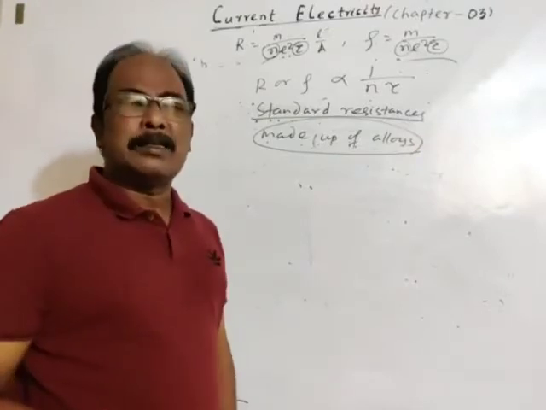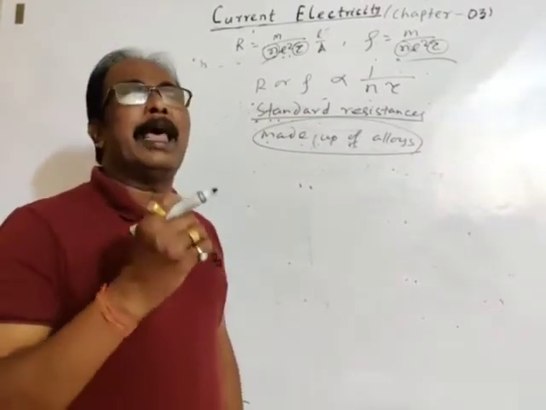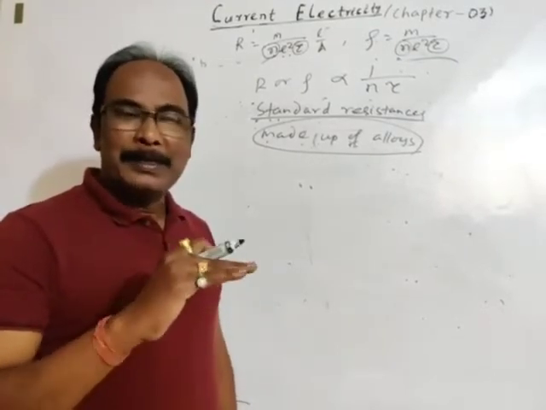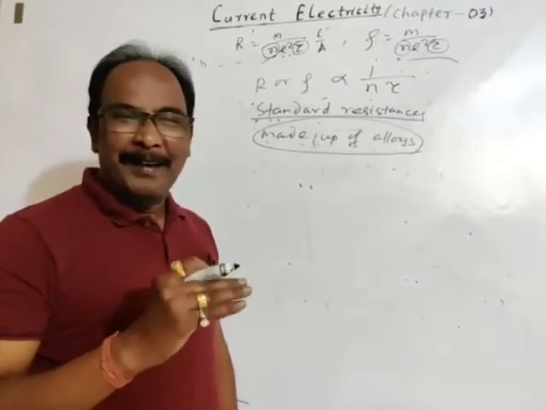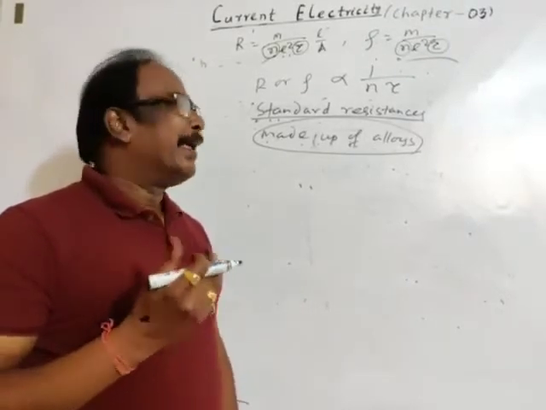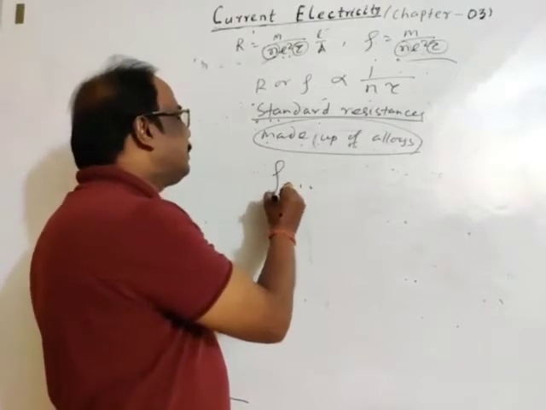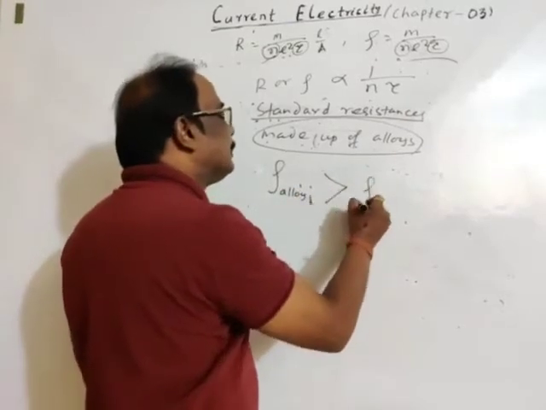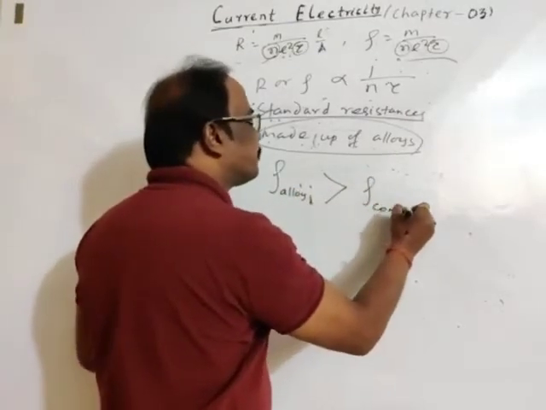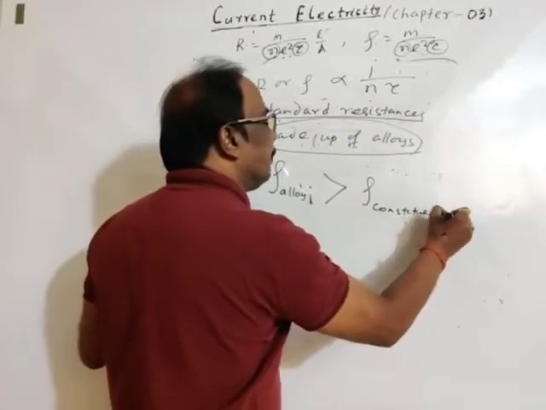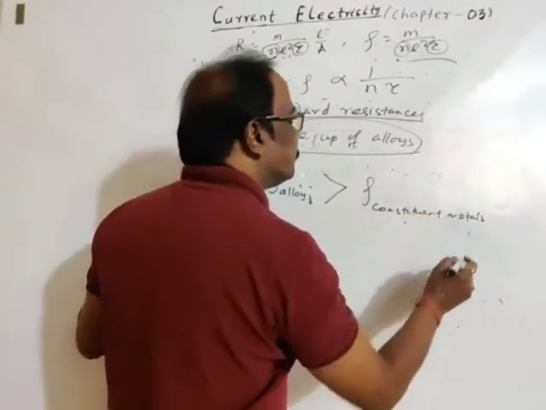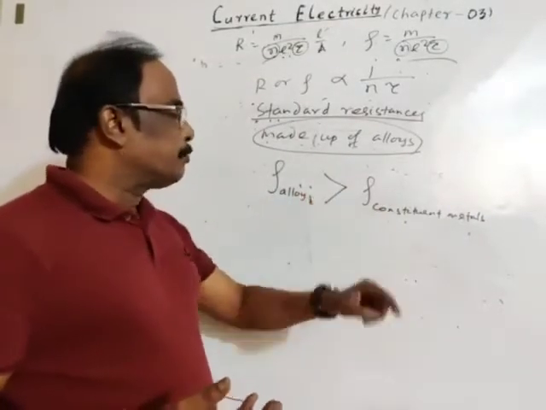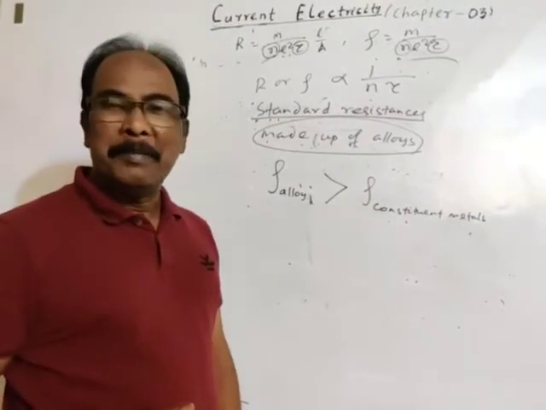Standard resistances should retain their value of resistivity or resistance always same or nearly same. In general, resistivity of alloys is more than resistivity of constituent metals. So if some metals are mixed, we may produce alloys. Resistivity of alloy is more than that of constituent metals.